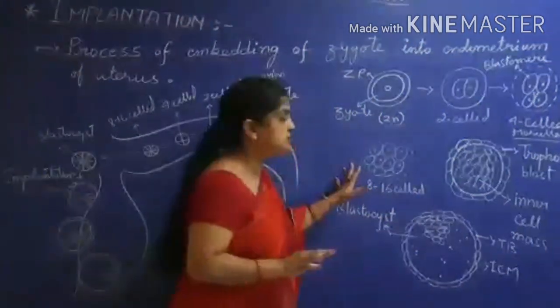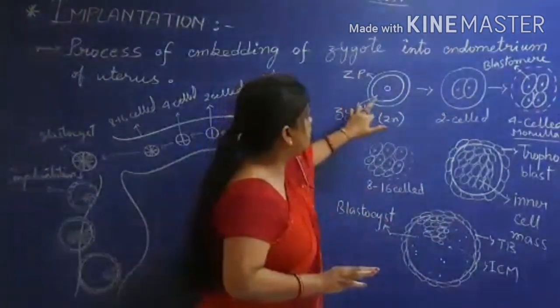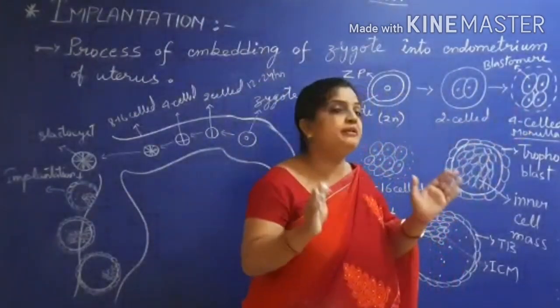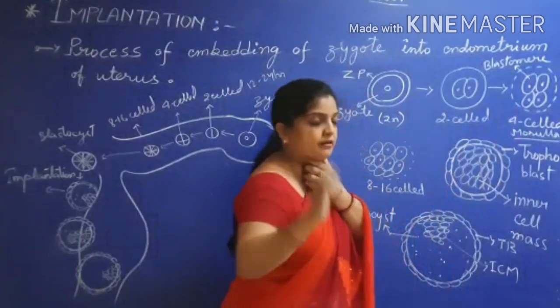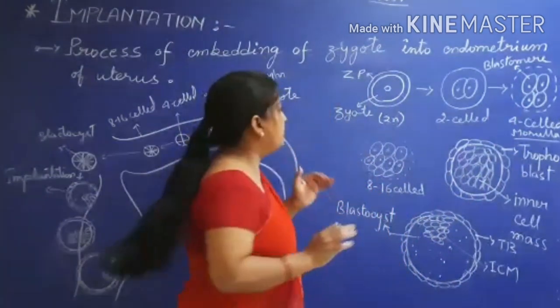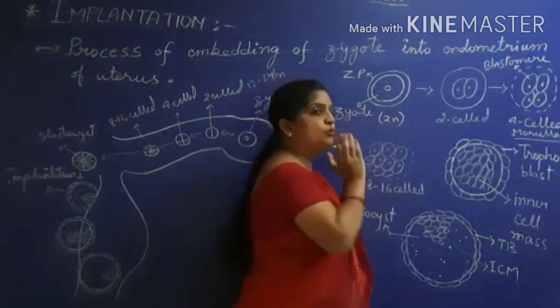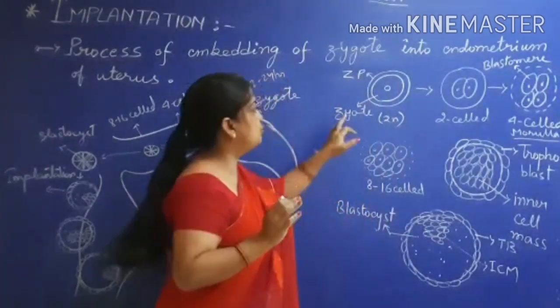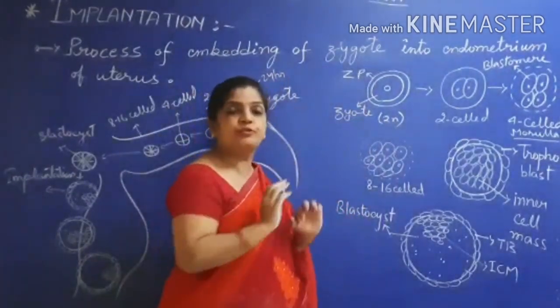Now the change you can see here, as I continuously show, is that the zona pellucida layer is fading. It is getting degenerated. Now why? Because before this, the zygote needed protection. So for protection, the zona pellucida was there and it was protecting.